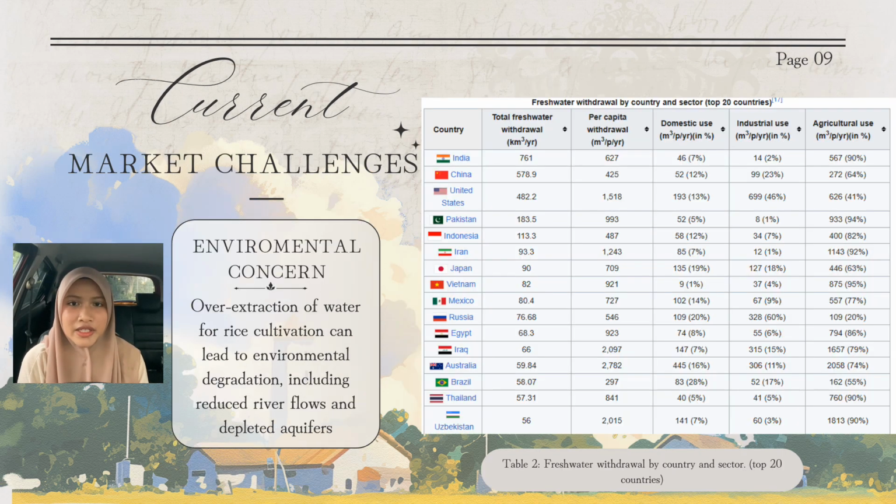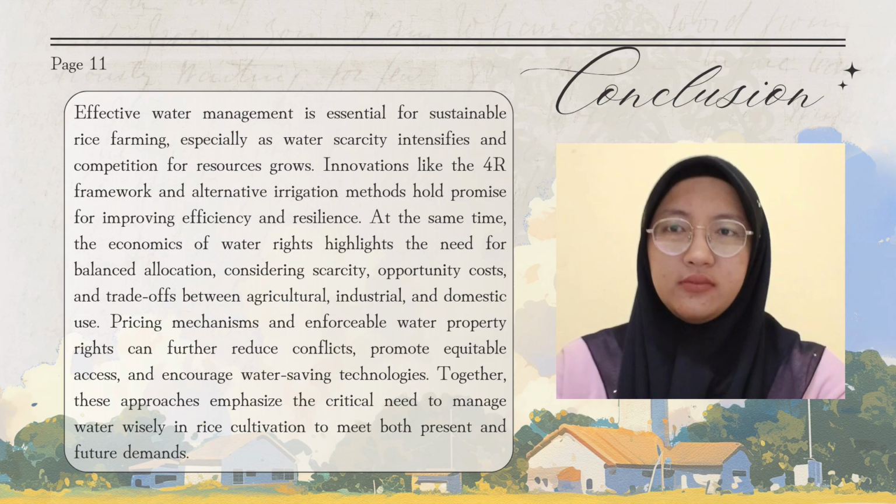Second, environmental concerns. Over-extraction of water for rice cultivation can lead to environmental degradation, including reduced river flows and depleted aquifers, which in turn affects long-term agricultural productivity and sustainability. From the table, you can see that India withdraws the most fresh water for agricultural use.